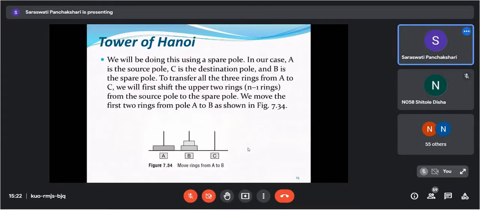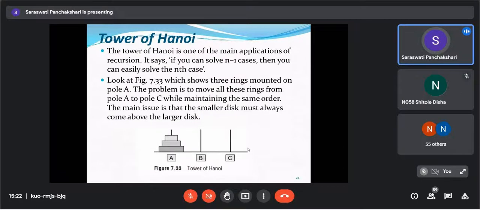Here one diagram is missing, I will tell you. See, these 3 poles are there.